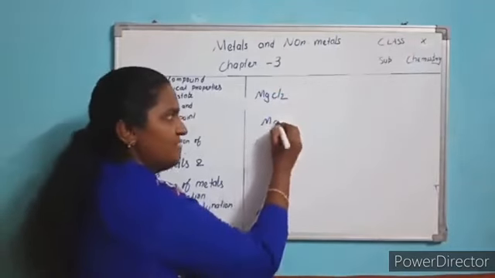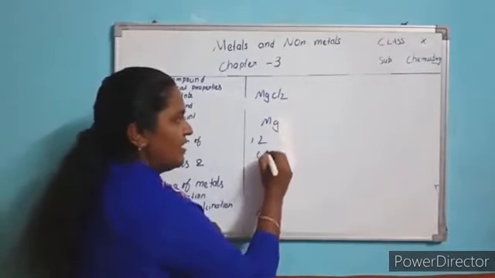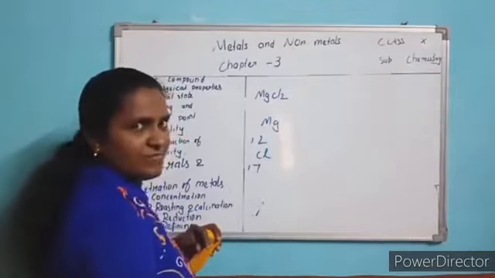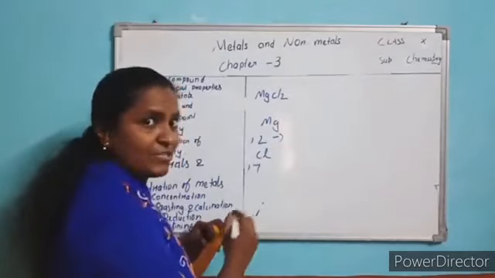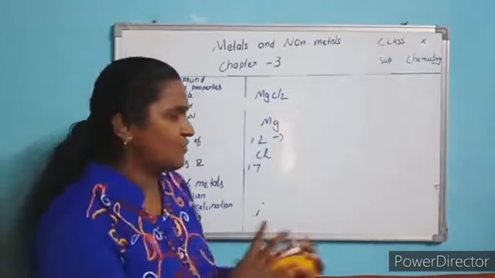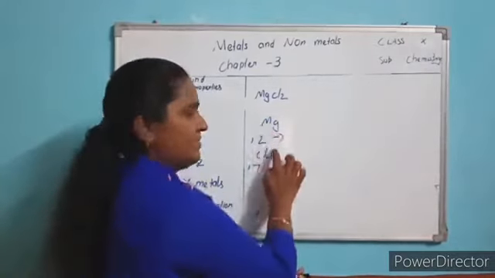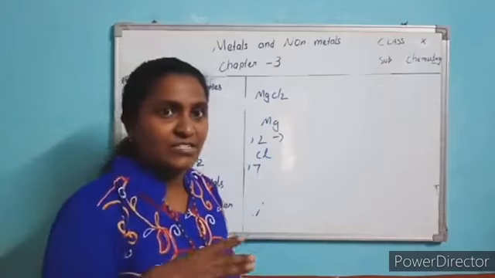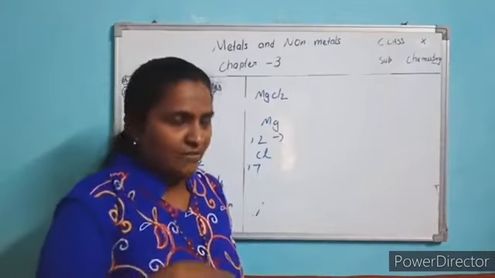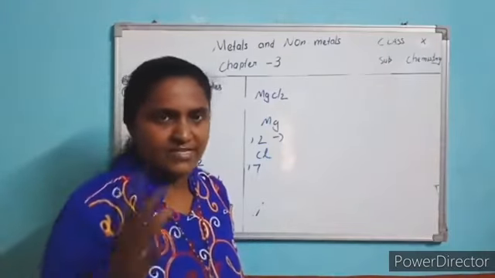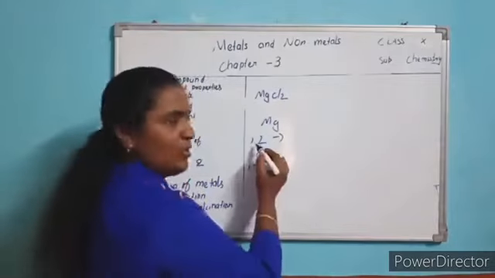Atomic number of magnesium is 12. Chlorine is 17. Immediately you write the electronic configuration. If you have 12 protons, you have 12 electrons also because it is a neutral atom. And how are the electrons distributed around the nucleus? First shell it is 2, the second shell it is 8. See here, 12 electrons are there.